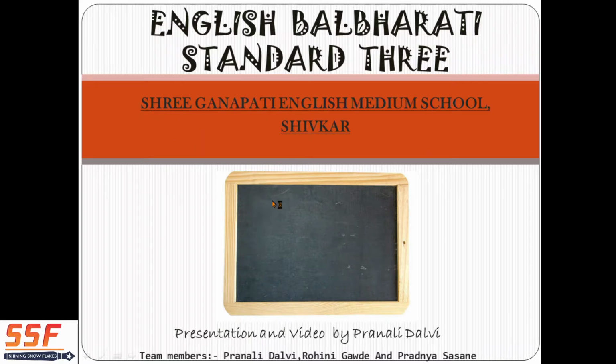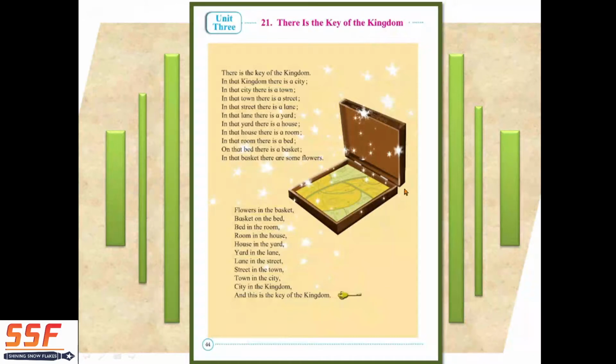So let's start. Now today I will explain the poem There is the Key of the Kingdom, Unit 3. Refer from the Bal Bharati Standard 3. So there is the key of the kingdom. So let's start with the poem.